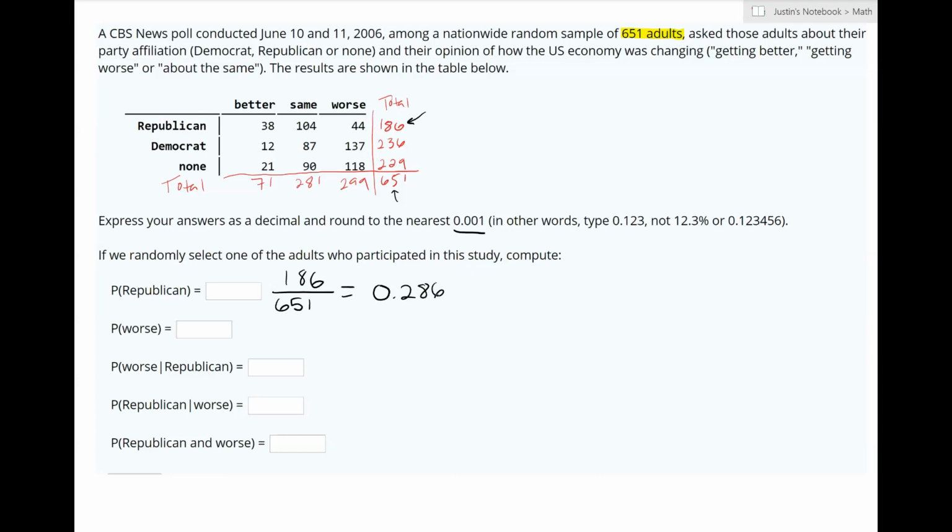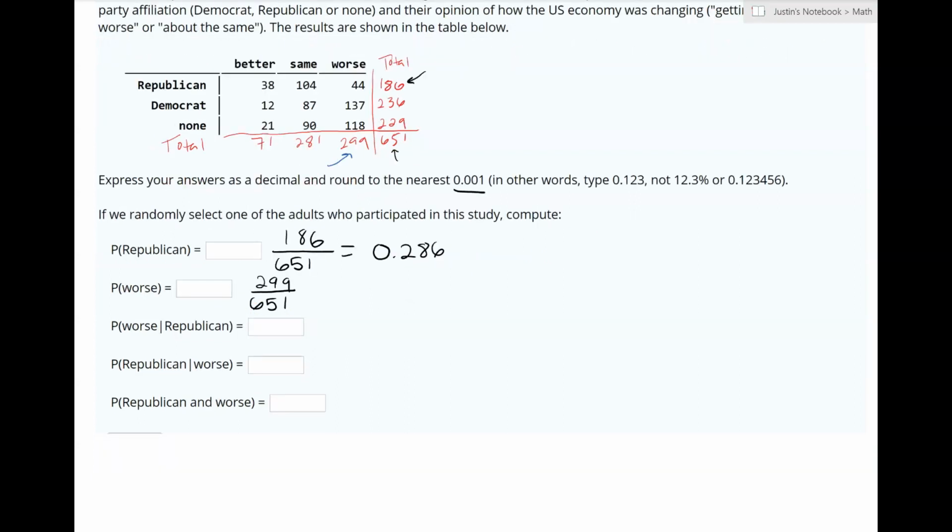Next, it's asking for worse. So we want to find the probability that a person says worse. It's not telling us anything else, it's just out of everyone. So we have 651 total number of people. And how many people said it was worse? Well, there were 299. So this would be 299 out of 651. And putting this into our calculator gives us 0.459.